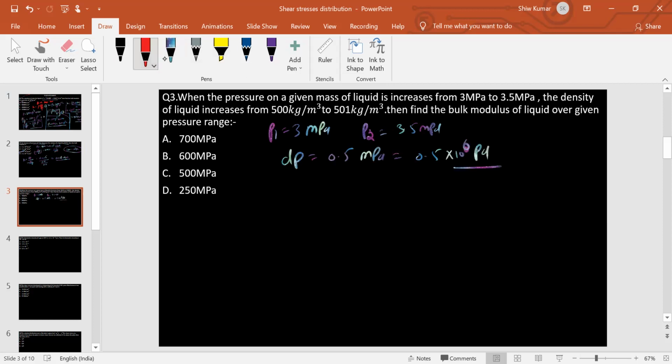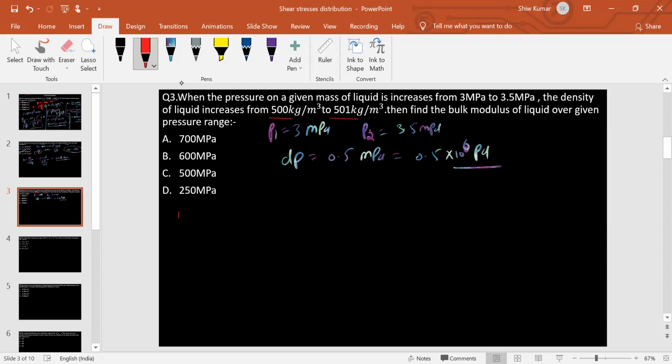The density of the liquid increases from 500 to 501. Then find the bulk modulus of the liquid over the given pressure range.